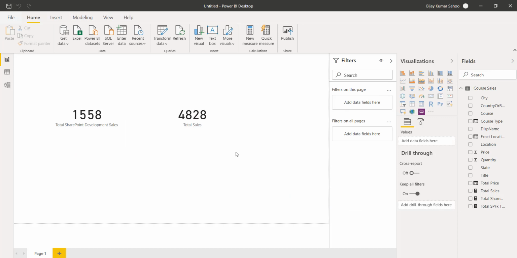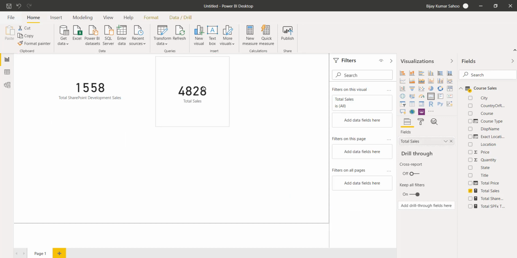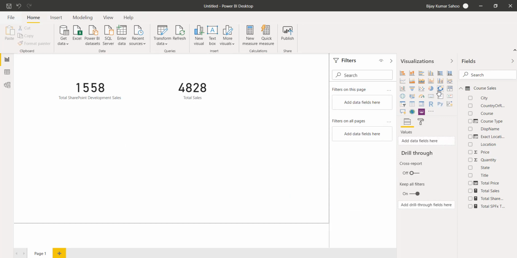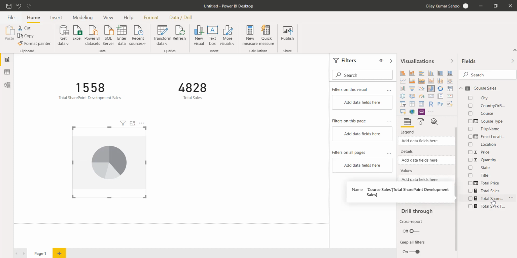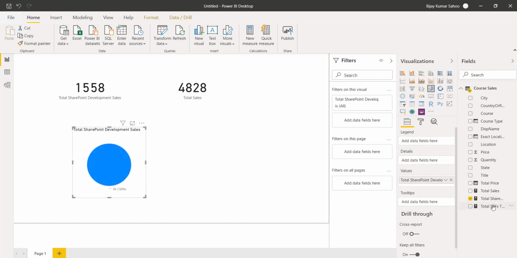Now I can take a different chart here. So let me take a pie chart. If you look here, I have taken a pie chart, and then I can take the total SharePoint development sales and also SPFX training sales.